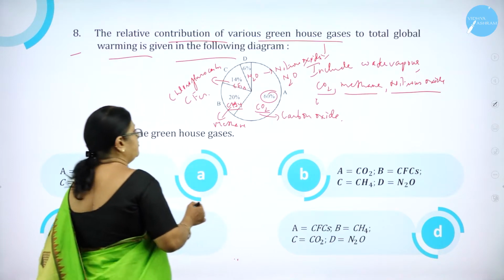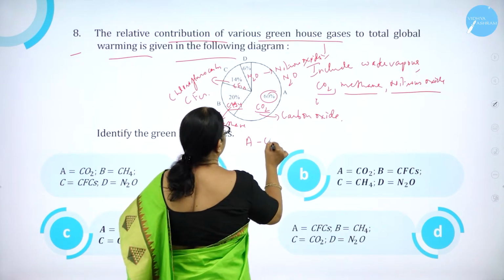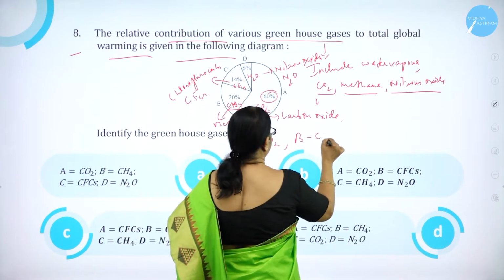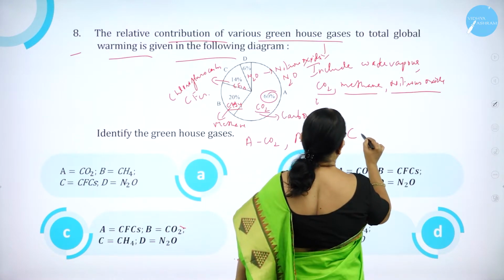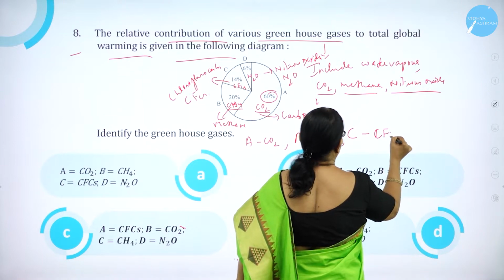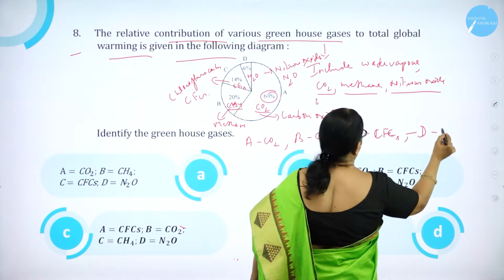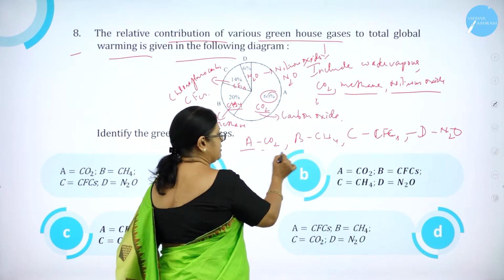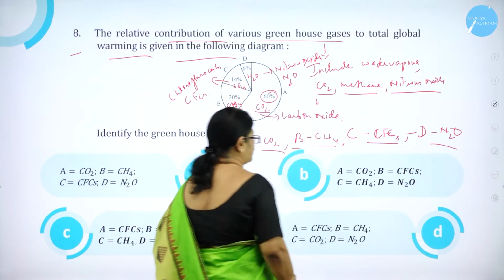So here, which is the option having A carbon dioxide, B methane, that is CH4, C CFCs, D nitrous oxide?